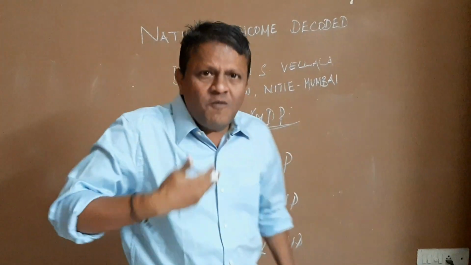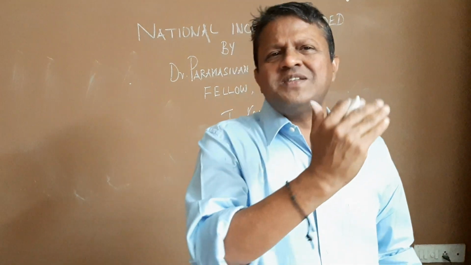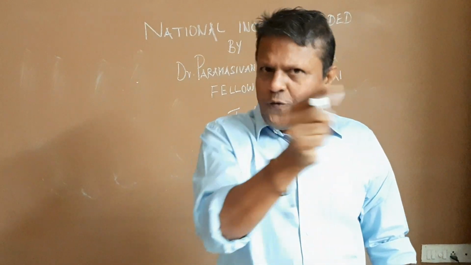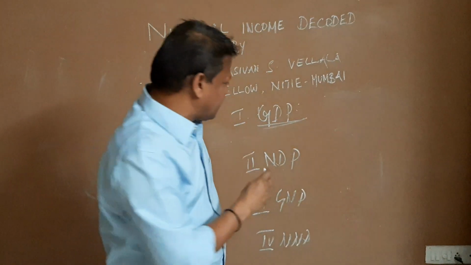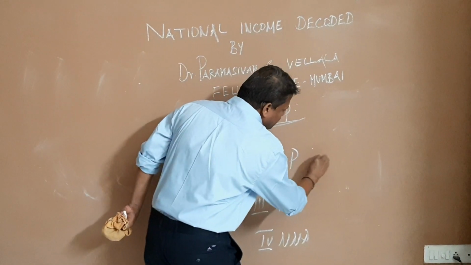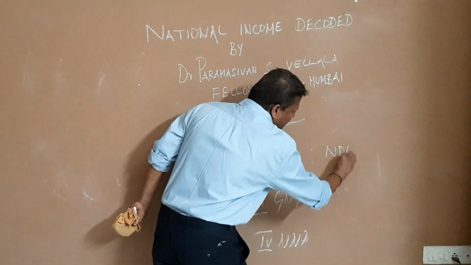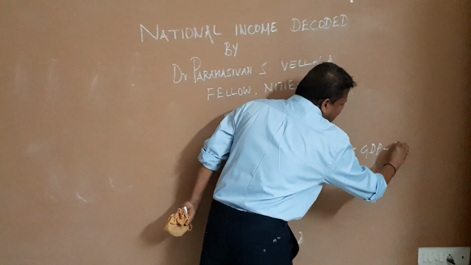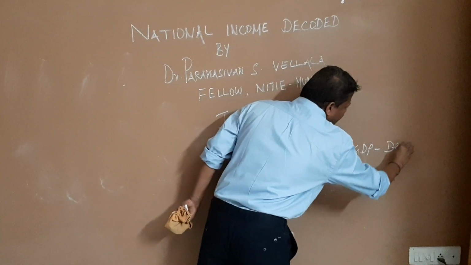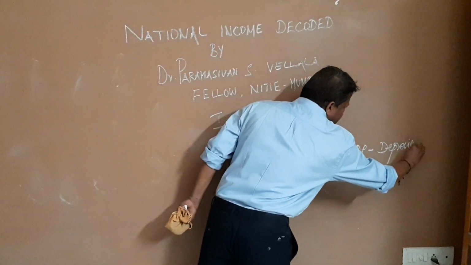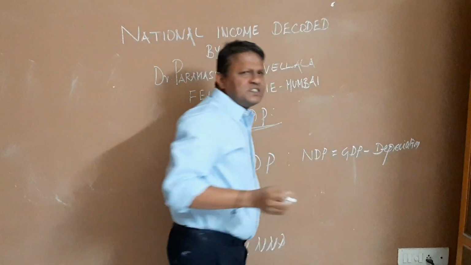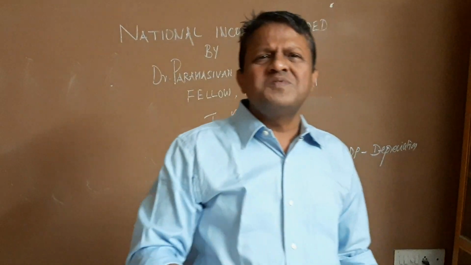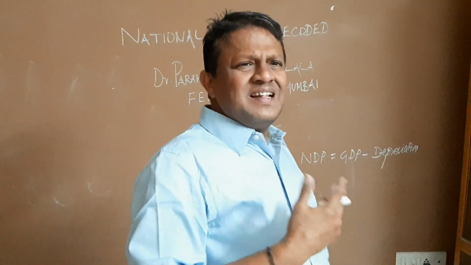Now, in the making of these goods, some sort of depreciation is there. This depreciation has to be deducted if you want to know the net domestic product. So, what is net domestic product equal to? NDP is equal to GDP minus the capital consumption expenditure, or what we popularly call depreciation. We can also call depreciation a capital consumption expenditure because it is what consumes the fixed assets, and therefore that has to be deducted.